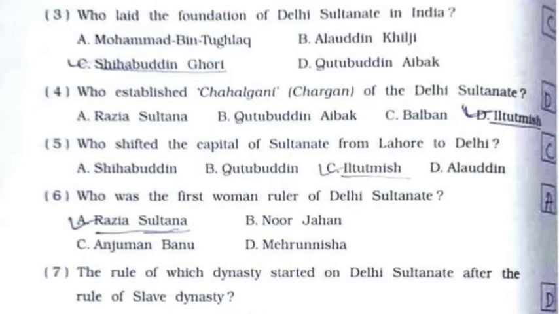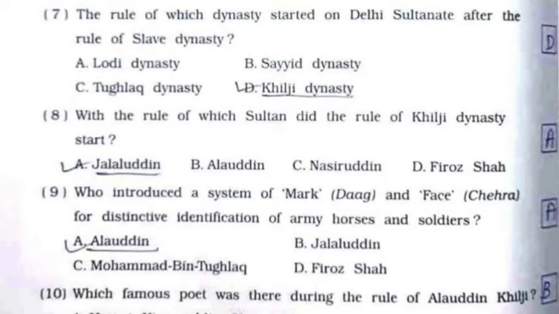Fourth, who established Chehelgani of the Delhi Sultanate? It's option number D, Iltutmish. Fifth, who shifted the capital of Sultanate from Lahore to Delhi? It's option number C, Iltutmish. Sixth, who was the first woman ruler of Delhi Sultanate? It's option number A, Razia Sultana. Seventh, the rule of which dynasty started on Delhi Sultanate after the rule of slave dynasty? It's option number D, Khilji dynasty.